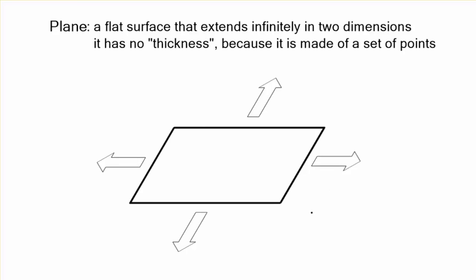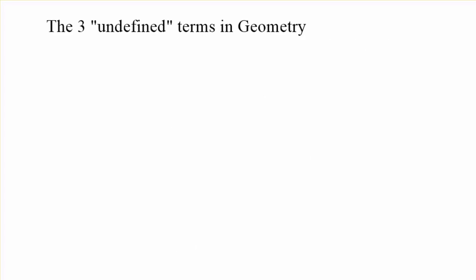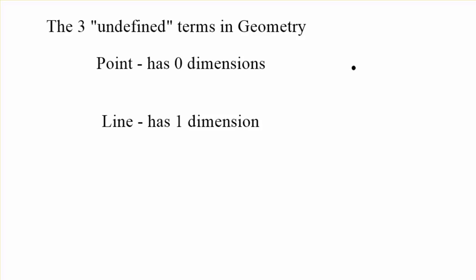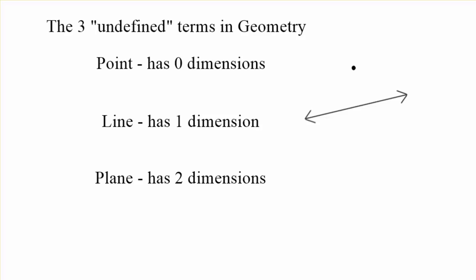It's going towards you and away from you. It's going left and right infinitely. It goes on and on forever. So let's recap. We have the 3 undefined terms in geometry. There's point, it has 0 dimensions, just shows place. A line has 1 dimension, like length, and goes on and on forever with those arrows. We have a plane that has 2 dimensions, like length and width.